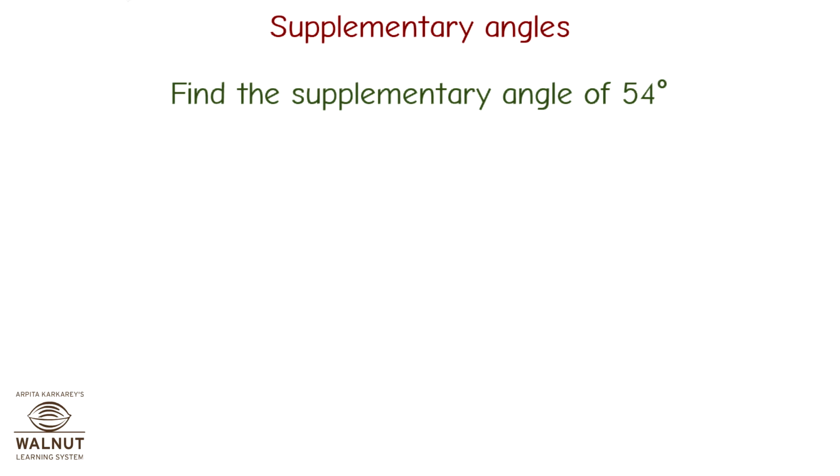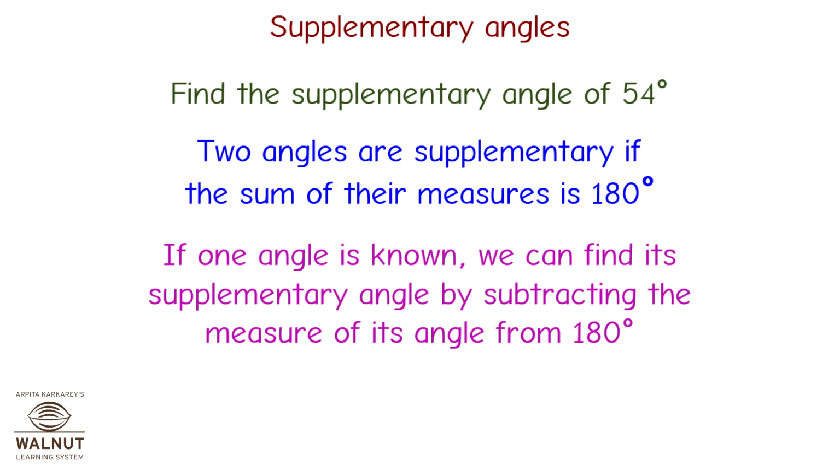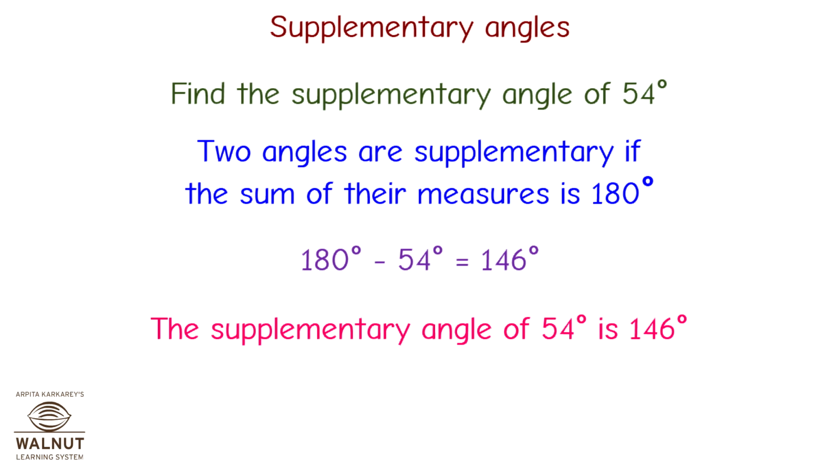Find the supplementary angle of 54 degrees. Two angles are supplementary if the sum of their measures is 180 degrees. If one angle is known, we can find its supplementary angle by subtracting the measure of its angle from 180 degrees. 180 degrees minus 54 degrees is equal to 146 degrees. The supplementary angle of 54 degrees is 146 degrees.